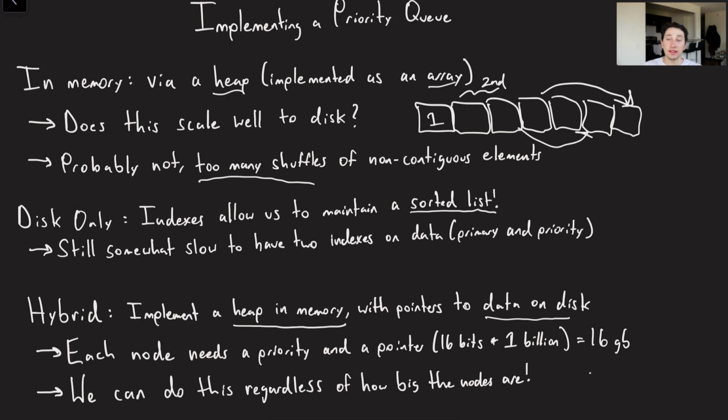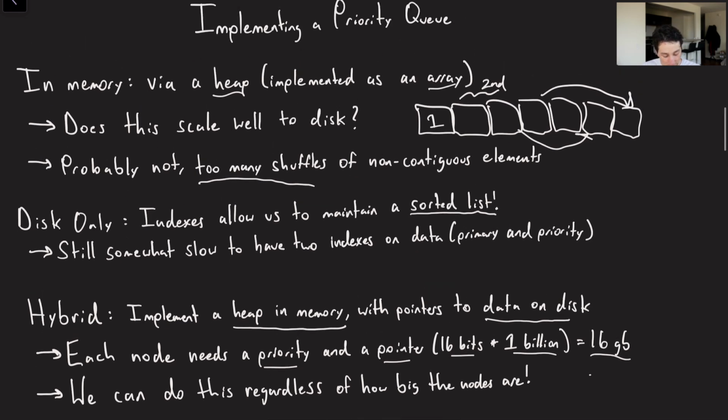So to make sure that this is feasible for the type of scale that we're looking for, if every single node needs some sort of priority, and it also needs a pointer to the actual data location on disk, imagine that's 8 bits for the priority, 8 bits for the pointer, that's 16 bits overall. As a result, if we have a billion nodes, that's 16 gigabytes. So not too bad, actually. We can totally store 16 gigabytes in memory, and that is fairly reasonable for a modern day server, especially if we start to partition this thing out.